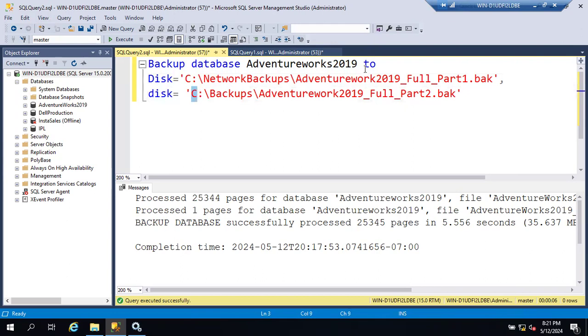So guys, like this, how many pieces can I make for one database? Any idea? No one asked this question. So how many pieces can you make? Based on database size, depends on size, based on available drives.